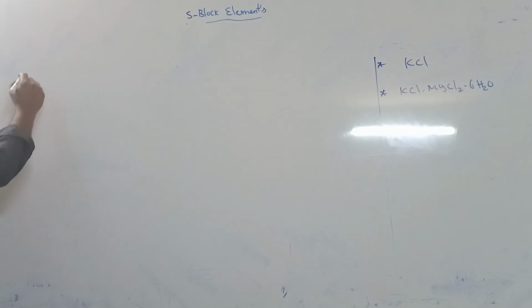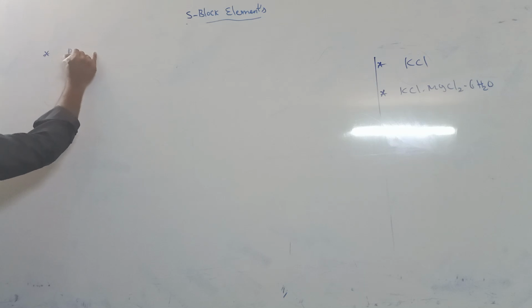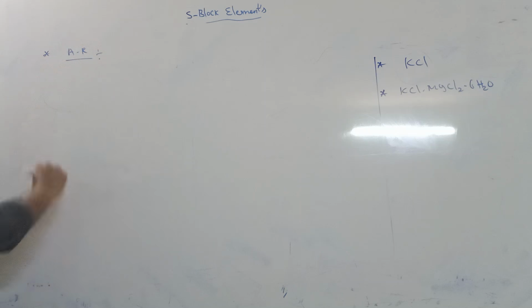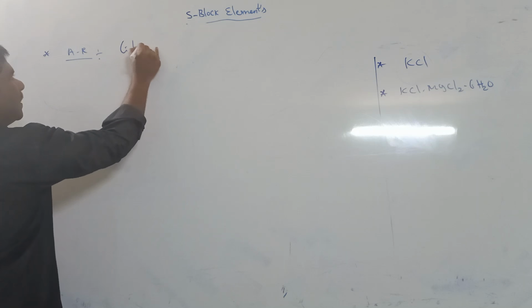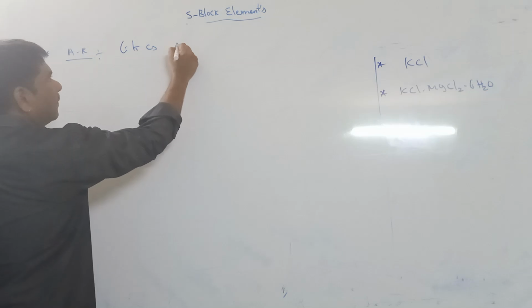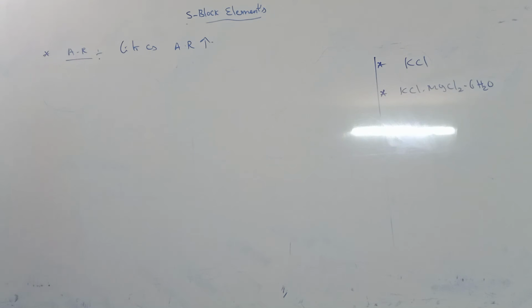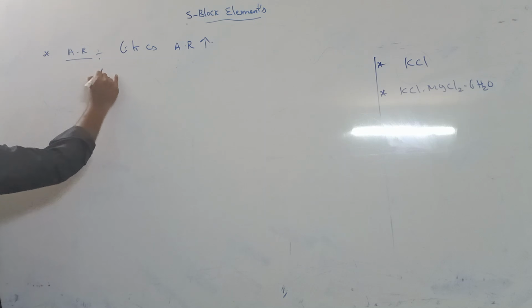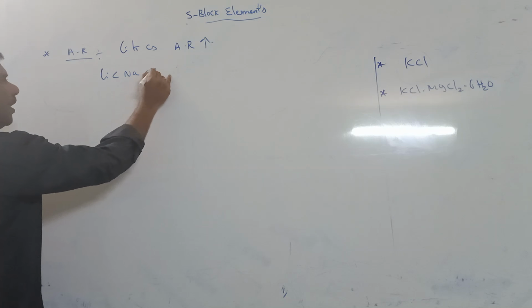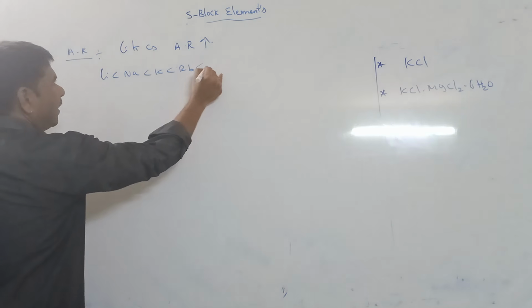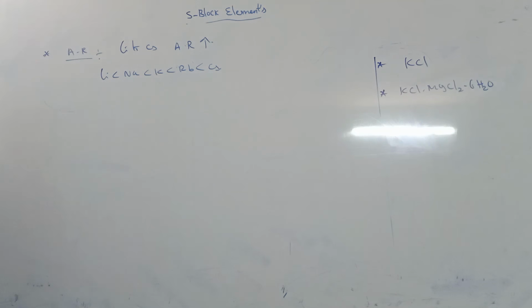General properties means the first one is atomic radius. From lithium to cesium, lithium, sodium, potassium, rubidium, cesium, the atomic radius increases.